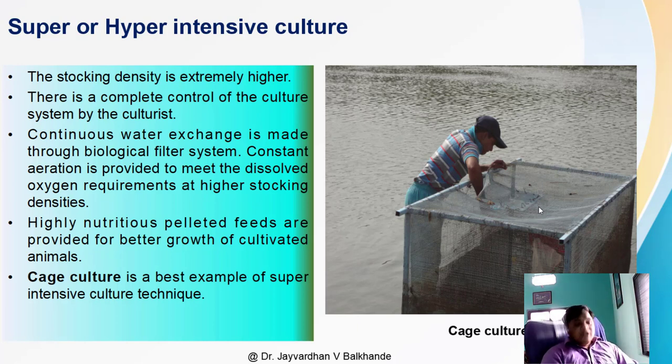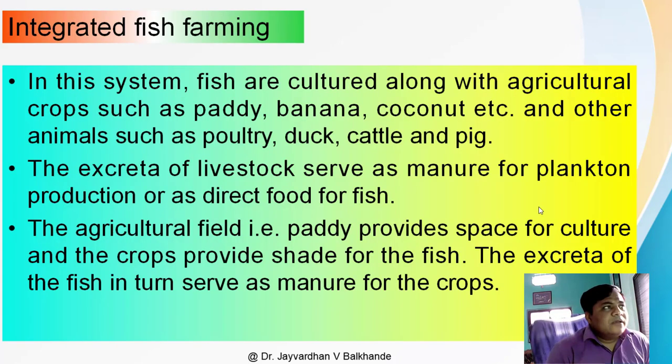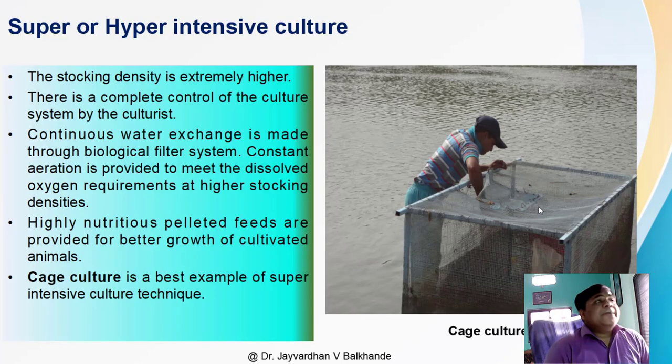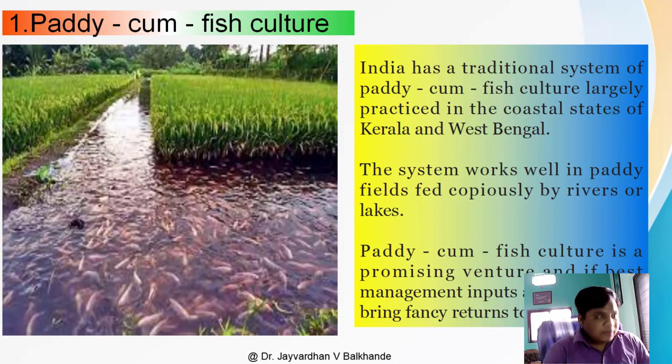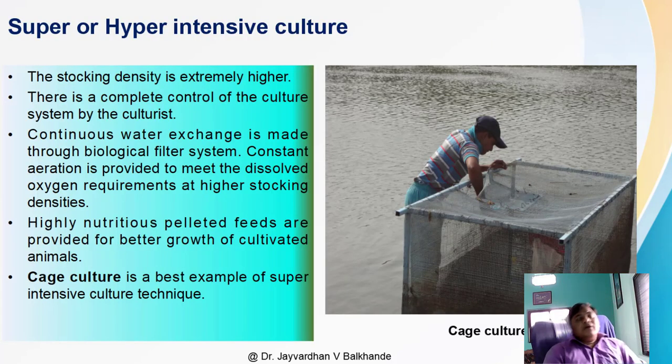You can see in this picture the pelleted food given to the fishes, along with natural food, no doubt. So in this way, the super or hyper intensive culture is there.